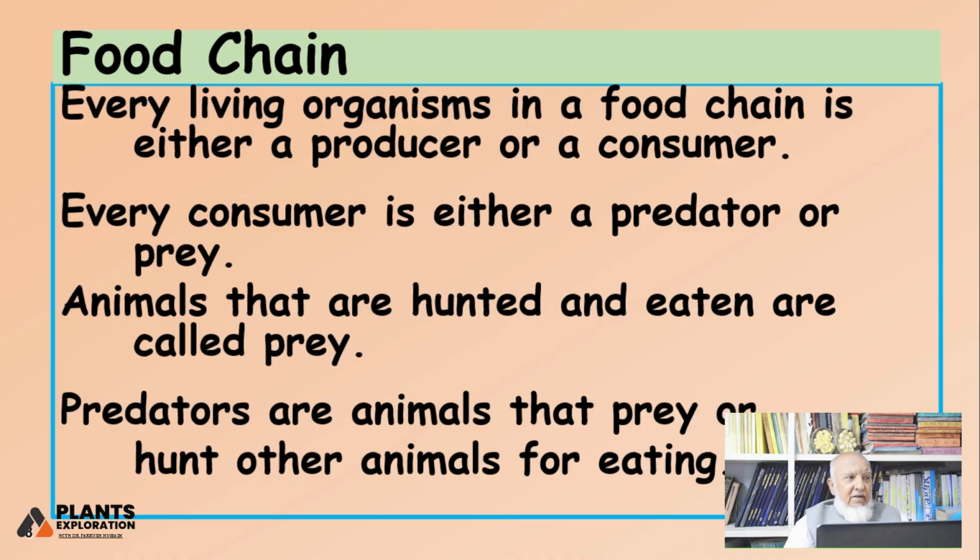Predator: if goats or animals are grazing upon plants, they are predators for the grass. Prey: when they become food of another organism. Animals that are hunted and eaten are called prey. Predators are animals that prey on or hunt other animals for eating.